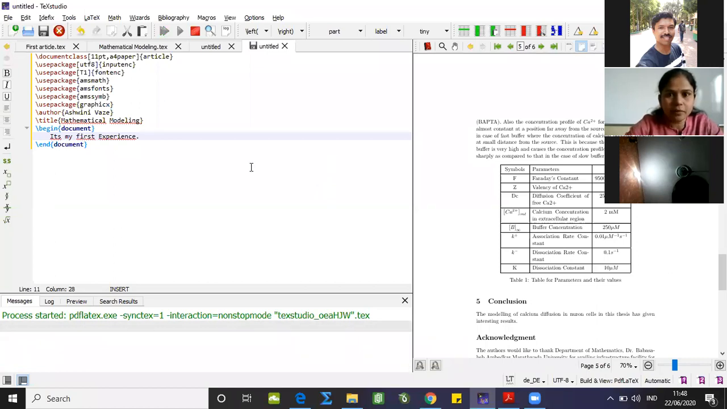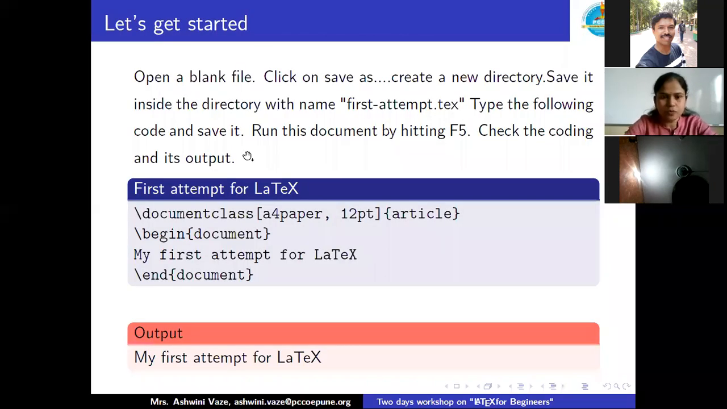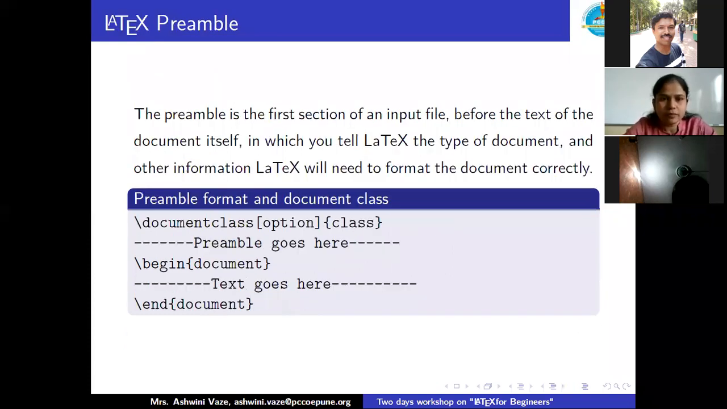It is taking a bit of time. Okay, meanwhile, I'll explain a few things from my presentation. So this blue box is our coding, and this red box is our output. I hope this particular part is clear to everyone. What I explained earlier, I just quickly revise in this slide also.